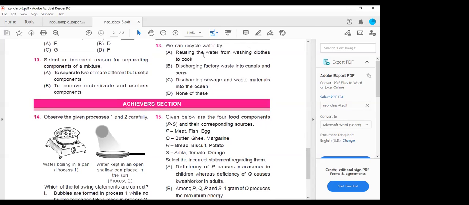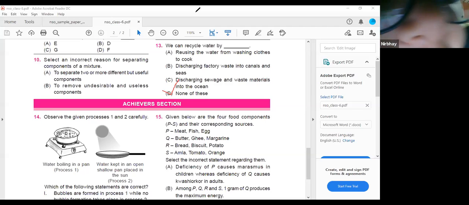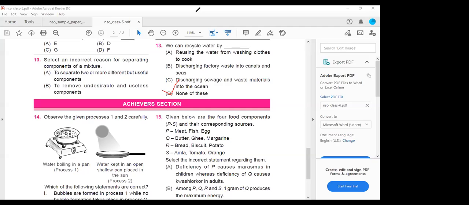Okay. We can recycle water. How can you recycle the water? By reusing the water from washing clothes to cook. After washing, do you use the same water to cook? No. Discharging the factory waste into canals and seas? No. Discharging the sewage and waste materials into the oceans? No. So none of these. Ma'am, none of these is the answer. Yeah, none of these is the correct answer.